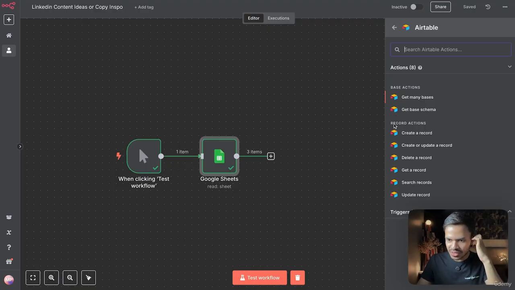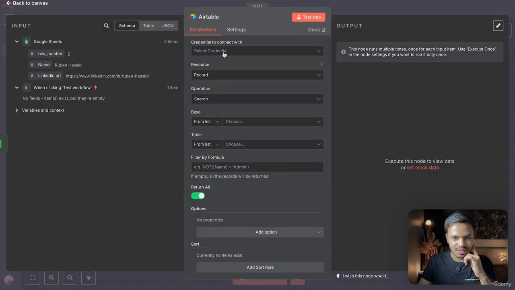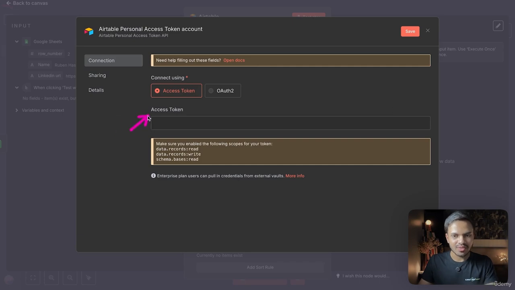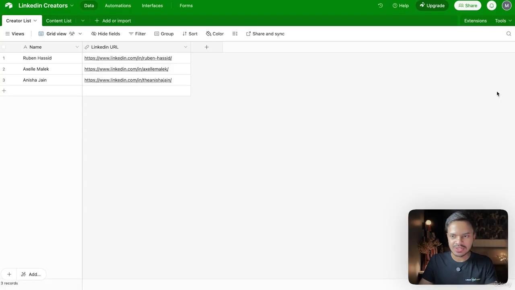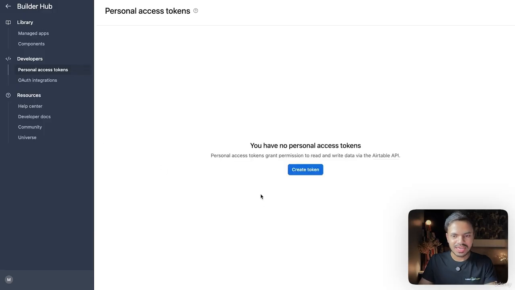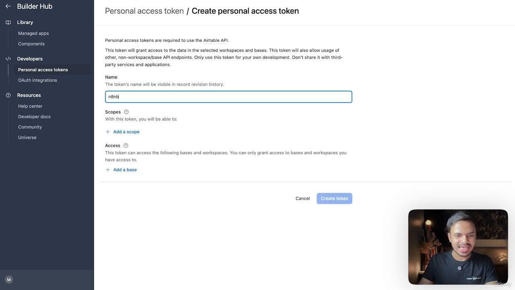So what we want to do is search records. First of all, we need to connect our Airtable with the N8N workflow. Yeah, so we need to enter our access token. Where you can find the access token: just click on your profile, go to Builders Hub. We need to create our first personal token. Let's name this N8N.